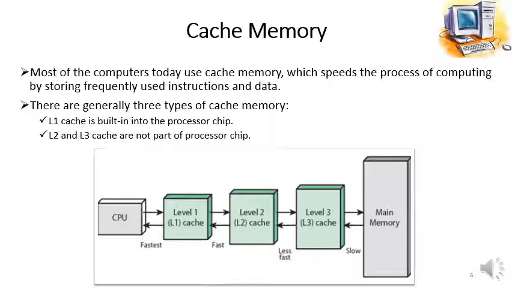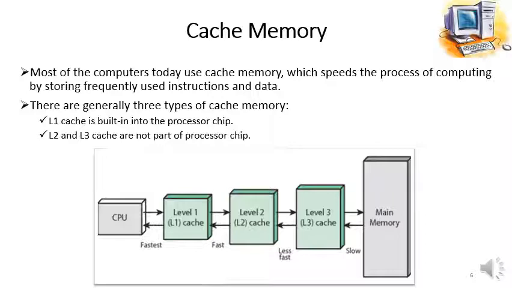So static RAM is much faster as compared to the DRAM, or we can say that cache memory is much faster as compared to the main memory, and it provides instructions more rapidly to the CPU, and it is much closer to the CPU. So this is how the overall processing speed of the computer is enhanced by using the cache memory.